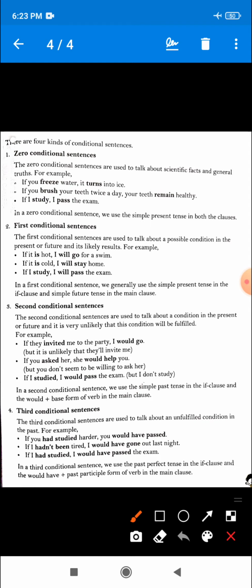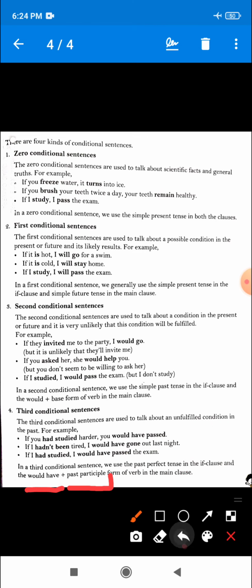Okay dear, now see the point, you have to remember this one. In a third conditional sentence, we use the past perfect tense in the if clause. If clause means subordinate clause. And would have plus the past participle form of the verb in the main clause.